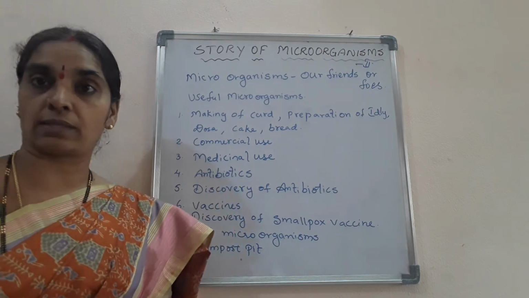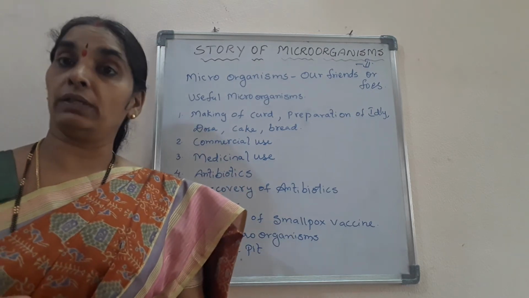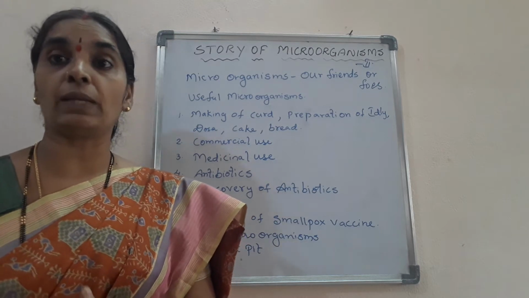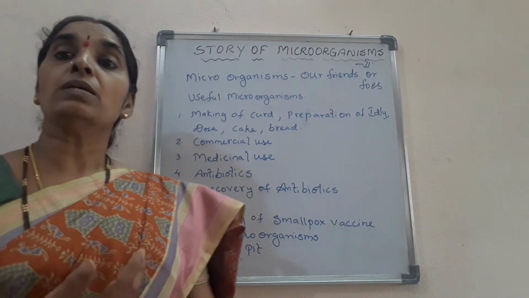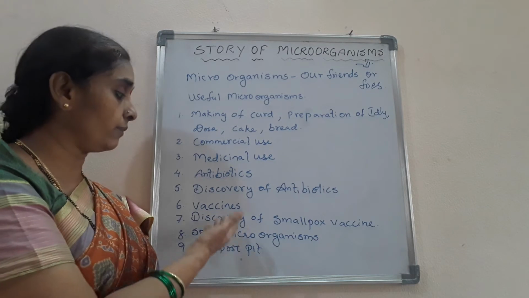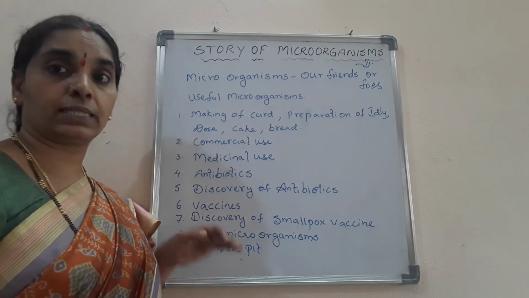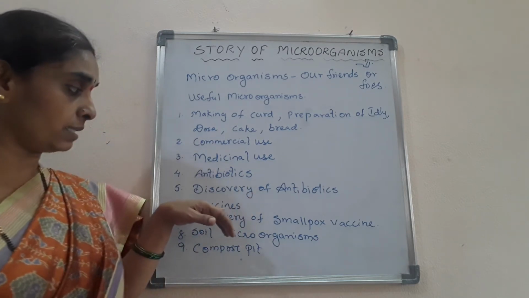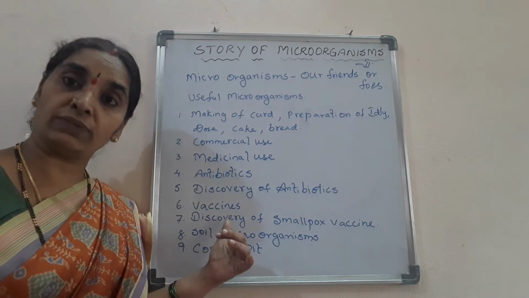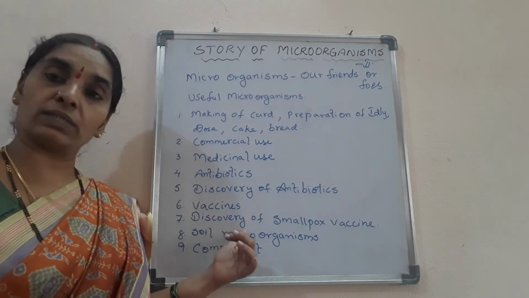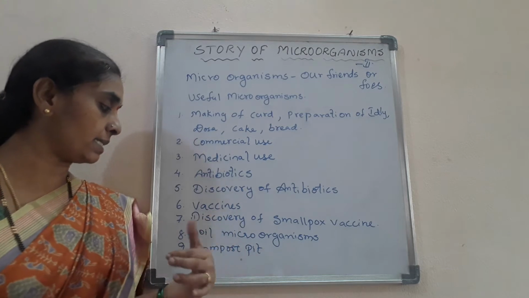Next, coming to vaccines. What are vaccines? What are the different types of vaccines developed? Who developed vaccines for the first time? These are the terms we will learn in this chapter about vaccines, and how vaccines were discovered and who discovered them, everything we'll be discussing in this point.